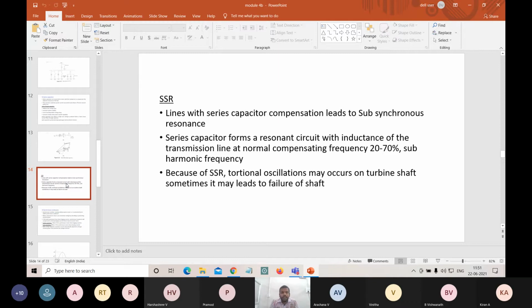So what's that concept? We should not use series capacitors if the requirement of reactive power is less, and also if the leakage reactance is very high, there also we should not use them, because we have to avoid subsynchronous resonance. So subsynchronous resonance is nothing but we are keeping both inductance and capacitance along with.